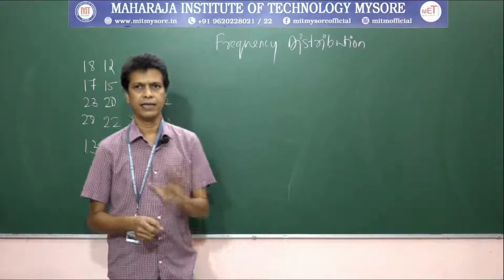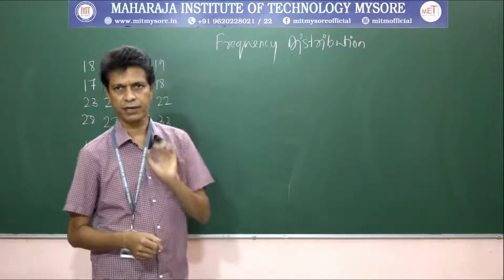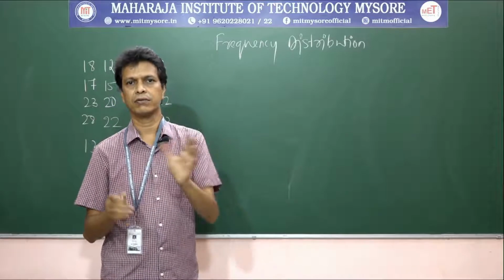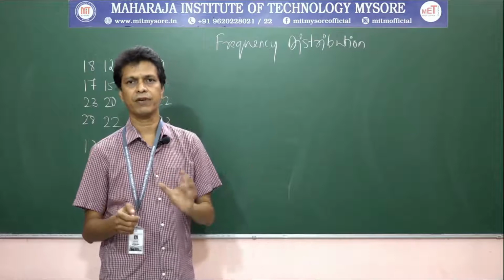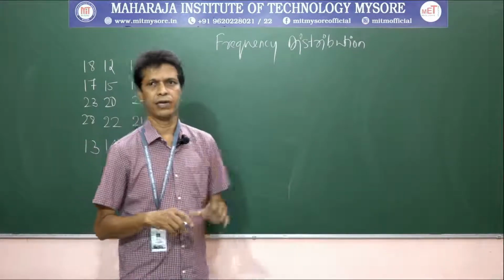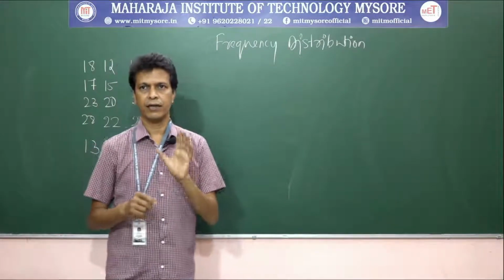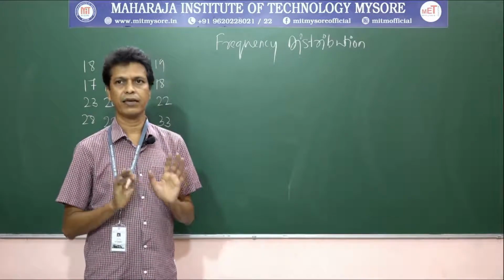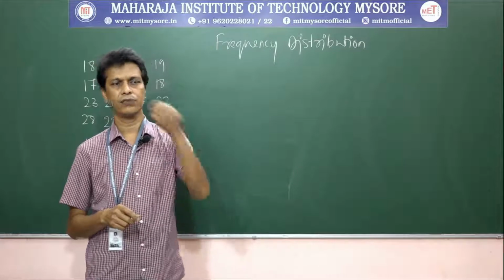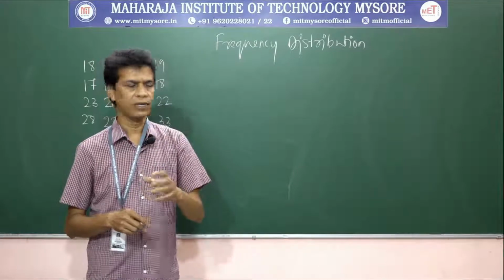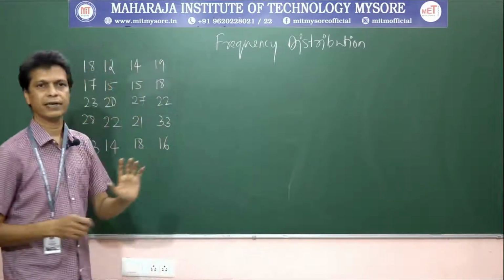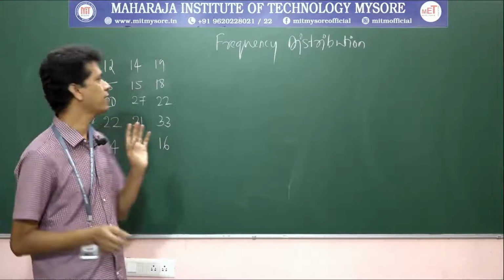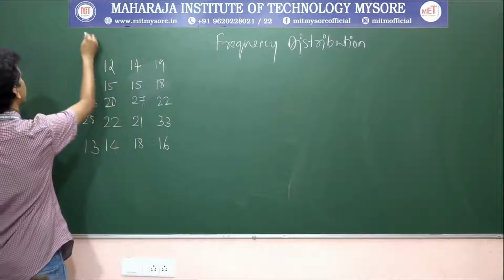In this session, let us talk about what raw data is and how we can group raw data to get more information about the data. Raw data are the data that have not been summarized in any way. That is what we collect from the field. This is called raw data, and this raw data is ungrouped data.